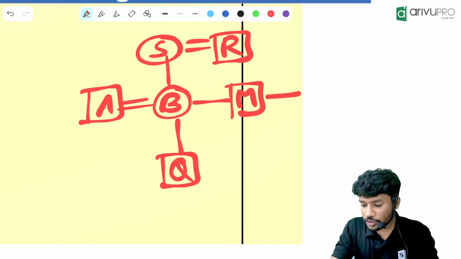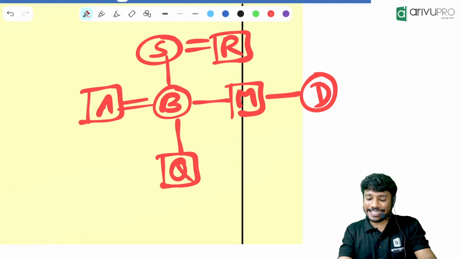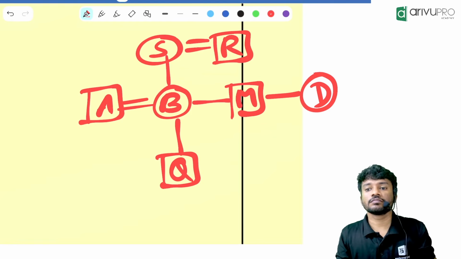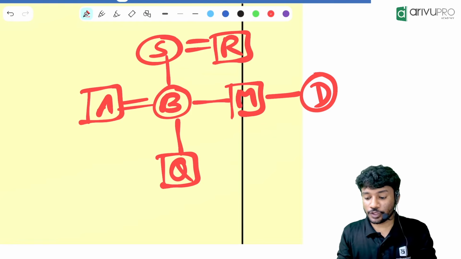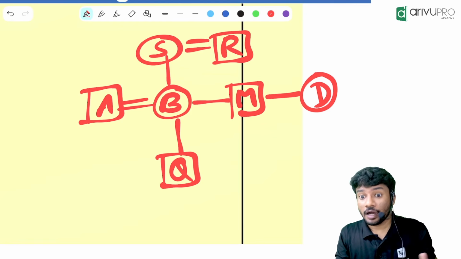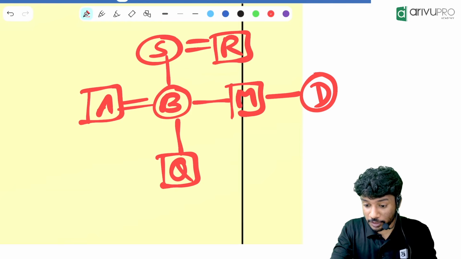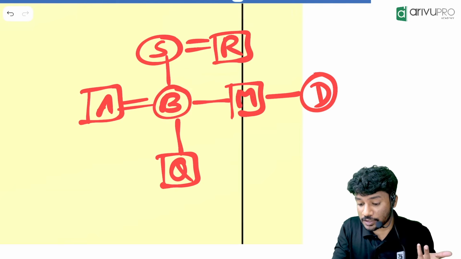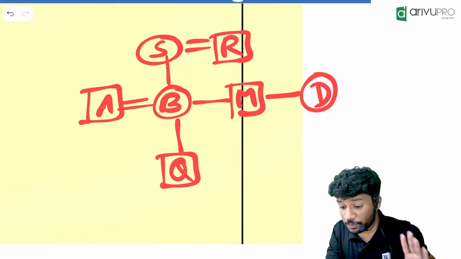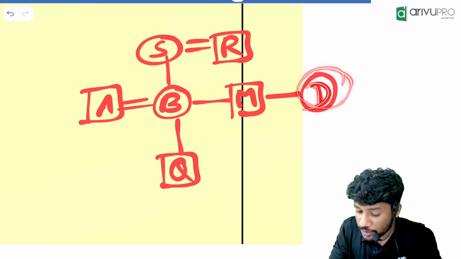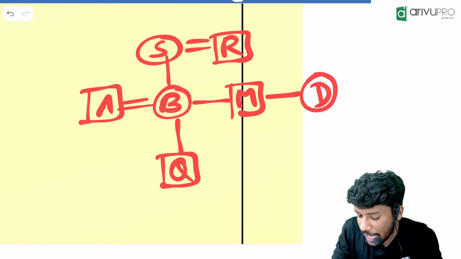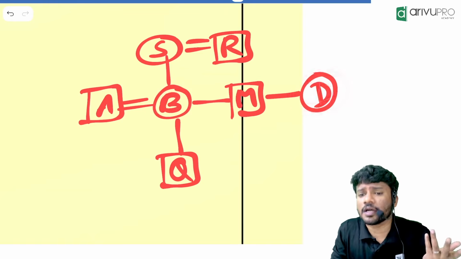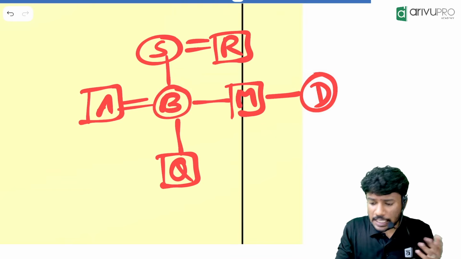Now one more question. You tell me. How is D related to Q? D is the aunt. Why? Because B, M and D are siblings. A single line means all of them are siblings. That means D is the sister of your mother, and that sister will be your what? Aunt. Got it?